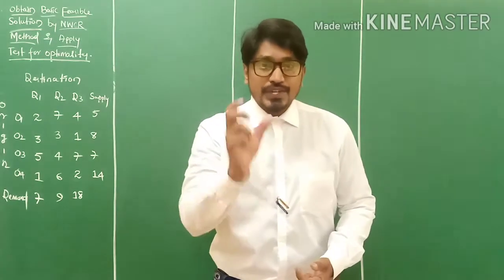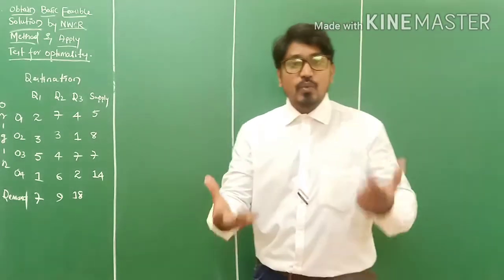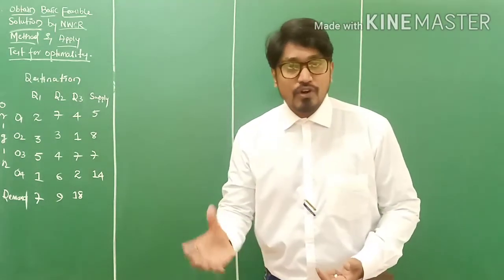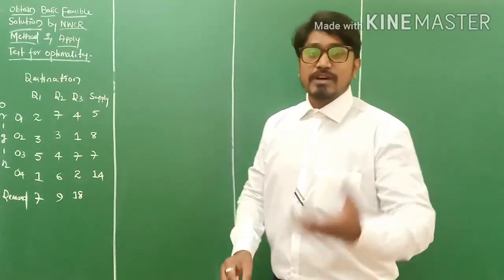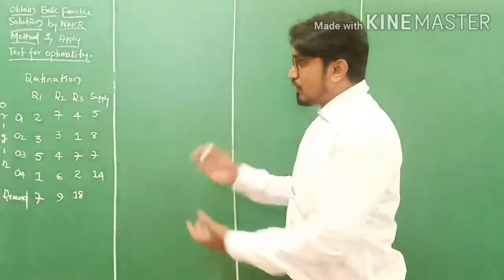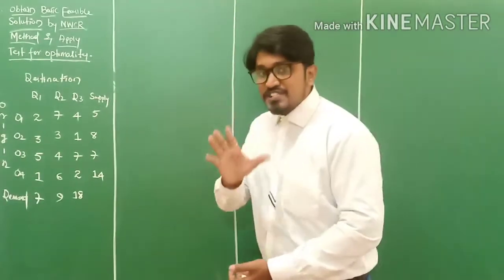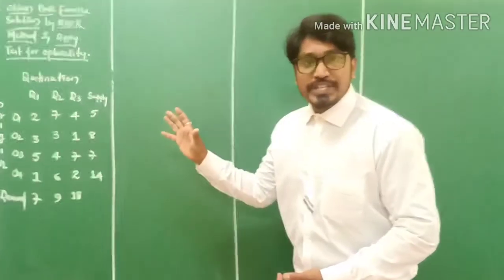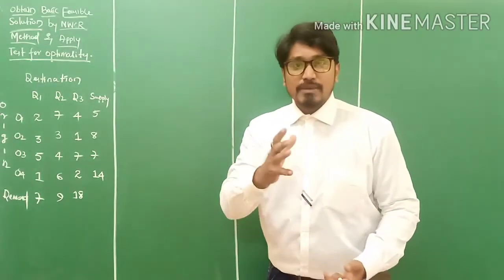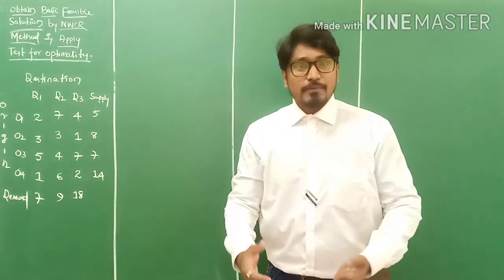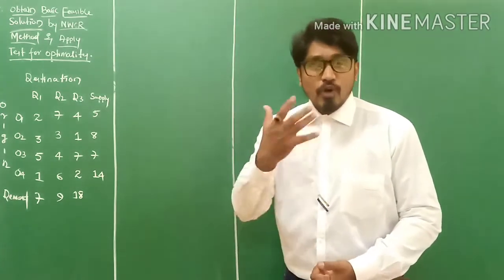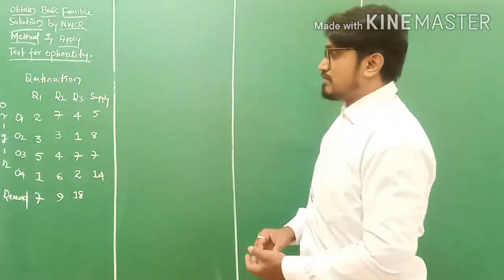You will understand what this UV is and test for optimality for a basic feasible solution. So please watch this video carefully till the end. You will be able to understand the entire modification technique of transportation problem today.